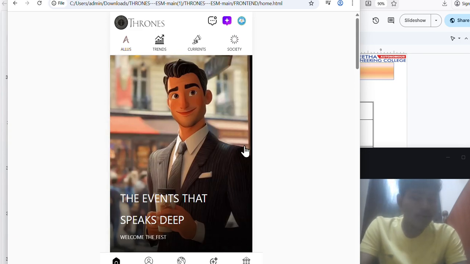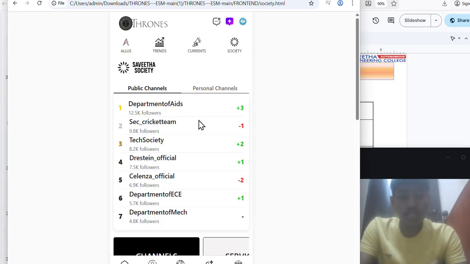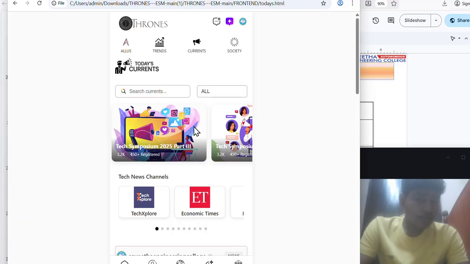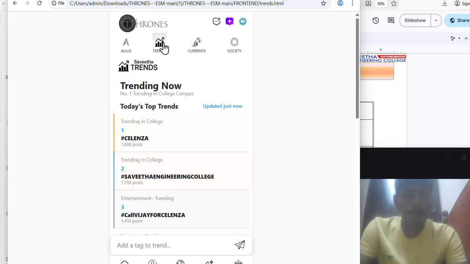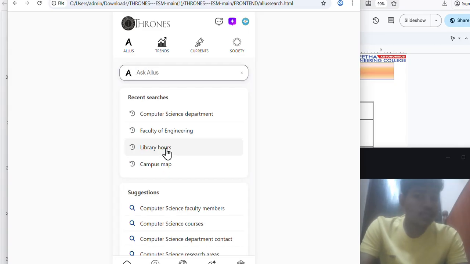Okay, I will show all the various options quickly, and then we can jump into the test cases and coding implementation. So Societies, as I said, shows the pages of various clubs, societies and departments. As we see, ADS, cricket team, tech society, etc. Currents will host the news and events, tech symposium, etc. Trends shows the top trending topics inside the college.